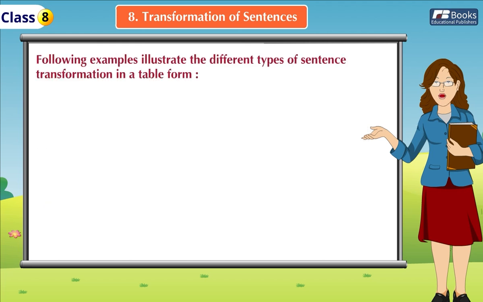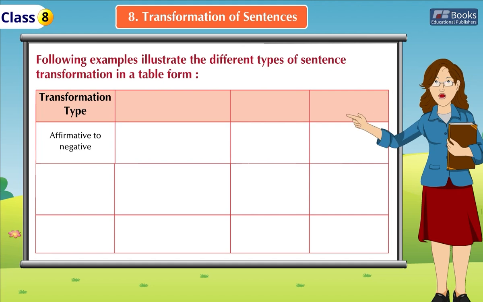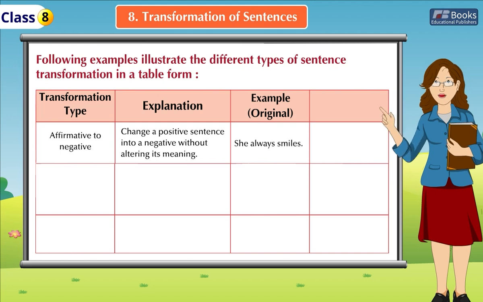The following examples illustrate the different types of sentence transformation in a table form. Transformation type: affirmative to negative. Explanation: change a positive sentence into a negative without altering its meaning. Example, original: "She always smiles."